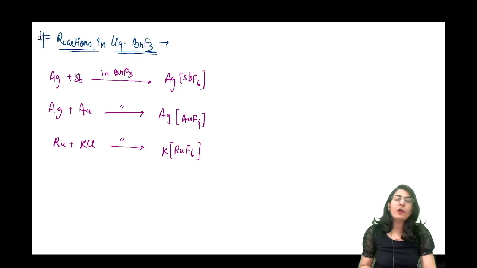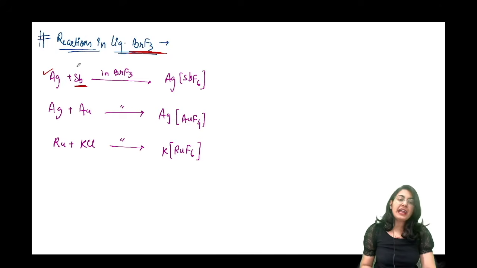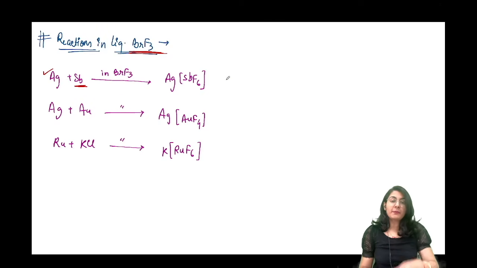आगे चलते हैं और reactions देखते हैं liquid BrF3 में. So again, if I react the noble metals, the silver, the gold and so on, silver reacting with antimony in BrF3 will give... Definitely antimony has a specific property of forming SbF6 minus, that is your hypervalent anion.